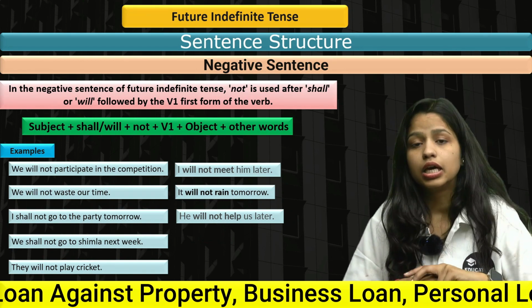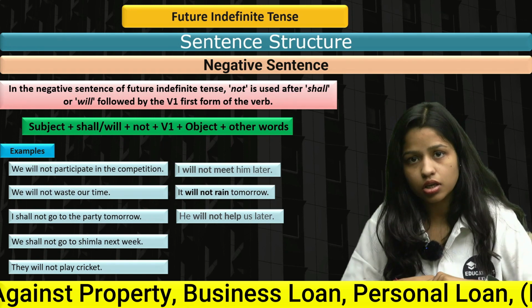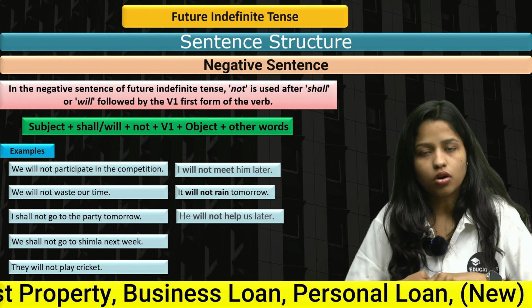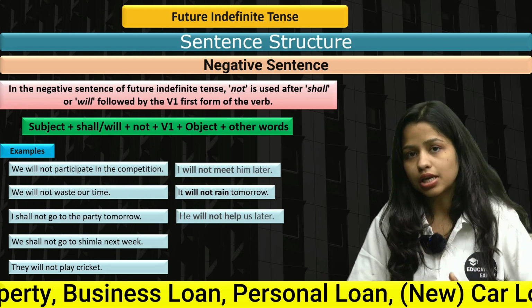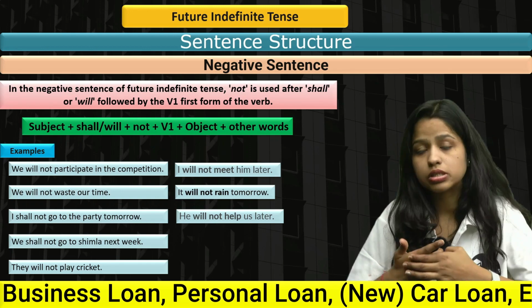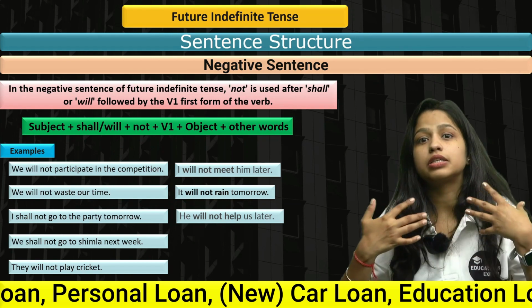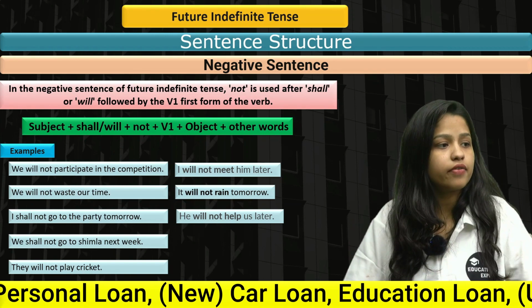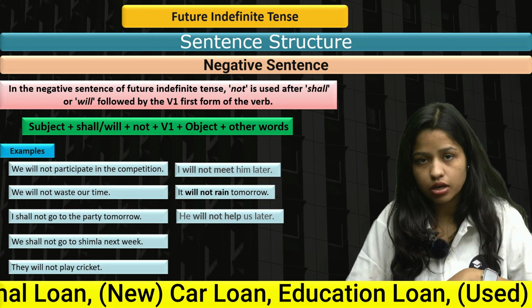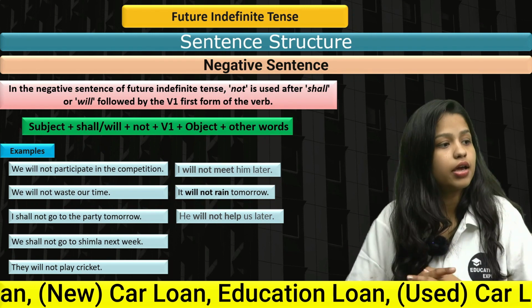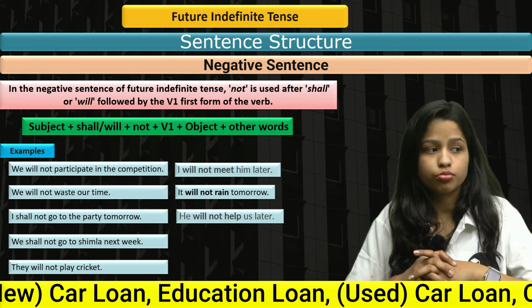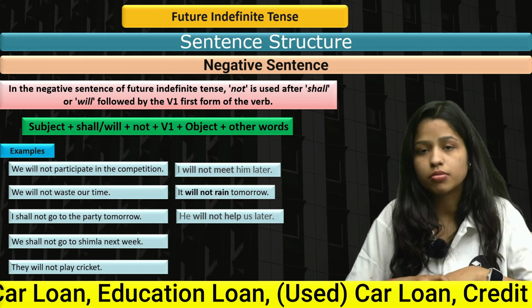I'm not saying that if you're using will after we, it would be wrong. Of course not. But I'm just telling you, if you use shall after we, that would be more grammatically correct, right? Next up we have: we will not waste our time. Shall not waste our time. I shall not go to the party tomorrow. We shall not go to Shimla next week.